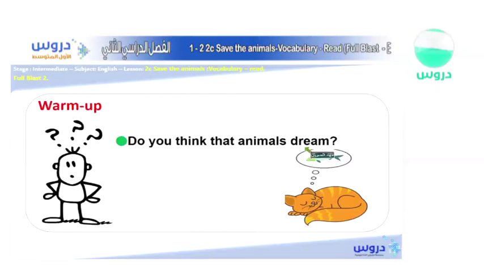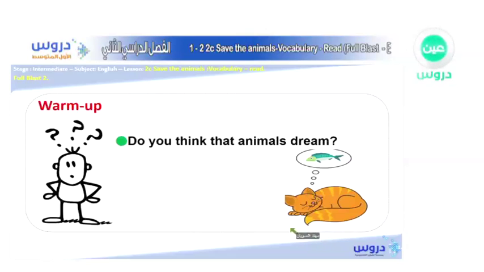First of all, do you think animals actually dream? What do you think? Do you think animals dream? Well, I guess not. I probably think no. Probably they don't. But I do believe that animals can get hurt by people. When someone beats an animal or anything, then that's what's going to happen.